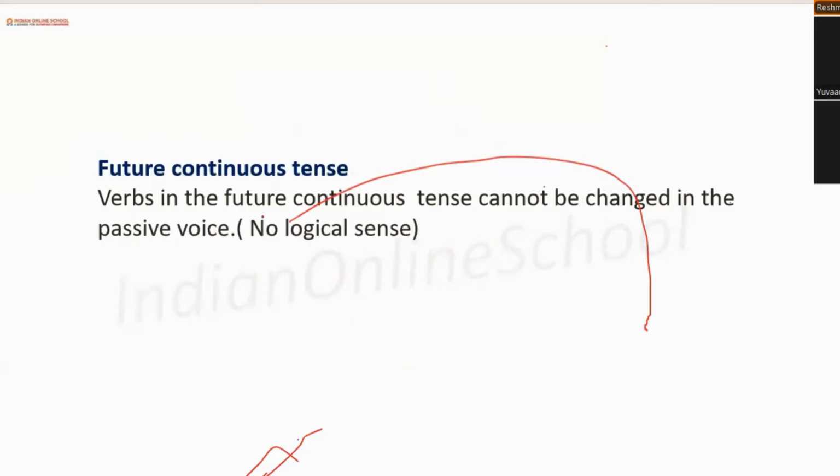Verbs in the future continuous tense cannot be changed in the passive voice. No logical sense is there, but we will have to memorize this. Can you read it out loud? Verbs in the future continuous tense cannot be changed in the passive voice. Right.